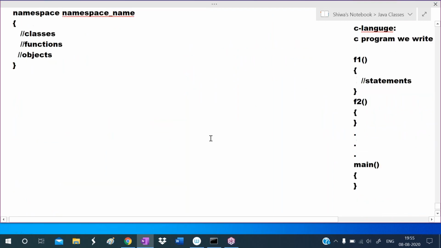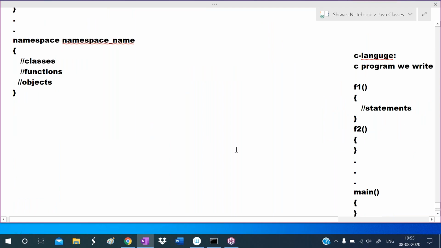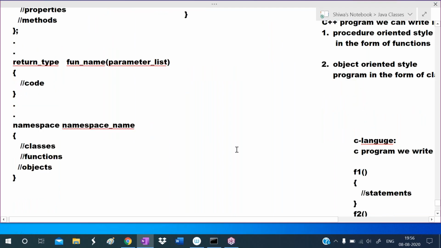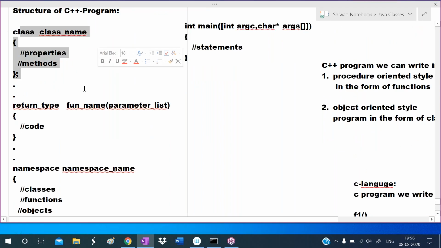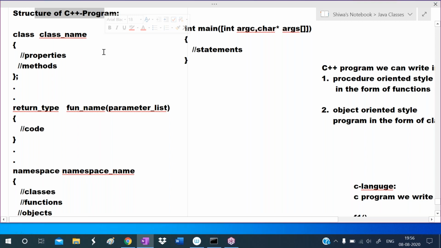As the classes chapter goes on, you can understand the structure. When you are able to define your classes and functions, then you can understand the structure perfectly. Just try to understand that a C++ program contains classes, functions, namespaces, and we invoke them from main. That's the concept.